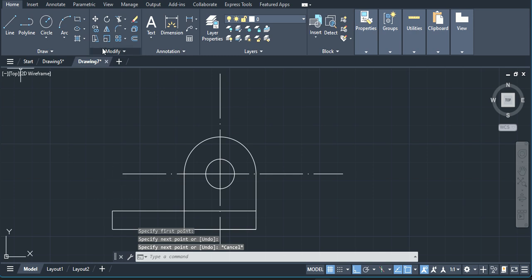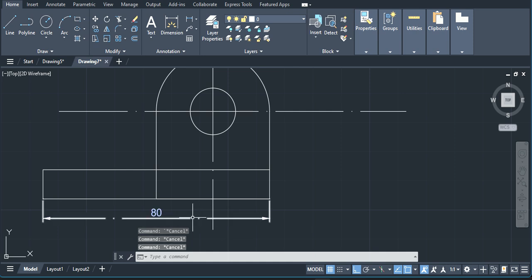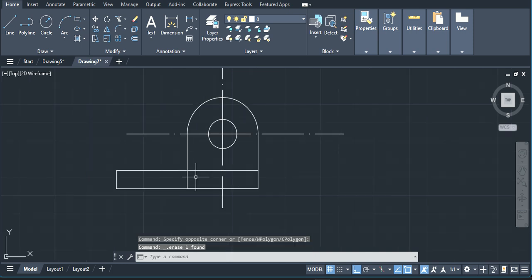Now you can mention the dimensions in mm. Again you have to change the line type; after selecting the axis line, you have to change it again. Okay, in this way you can create this type of block. Thank you.